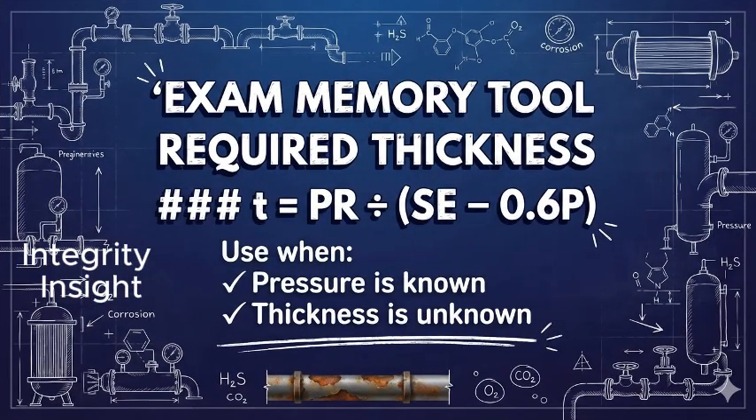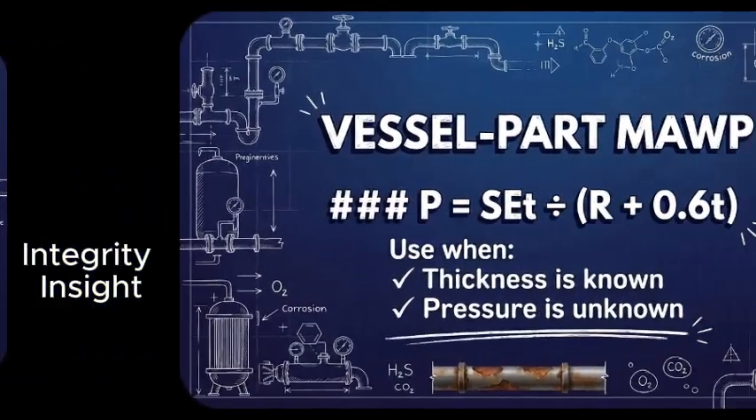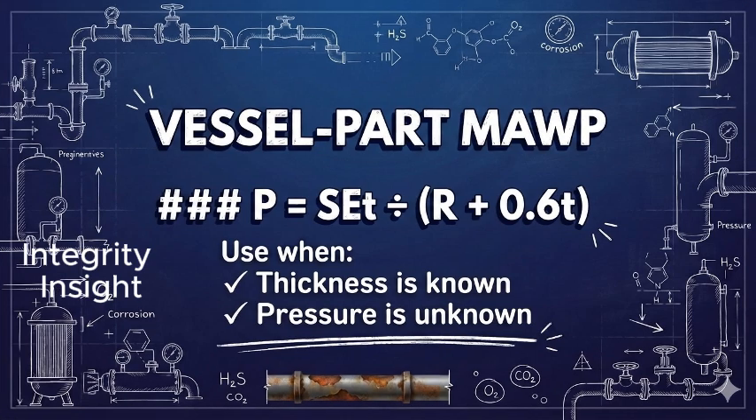Here is an important examination memory tool. For required thickness, use T equals PR divided by SE minus 0.6 P. Use this equation when pressure is known and thickness is unknown. For vessel part MAWP, use P equals SET divided by R plus 0.6 T. Use this equation when thickness is known and pressure is unknown.